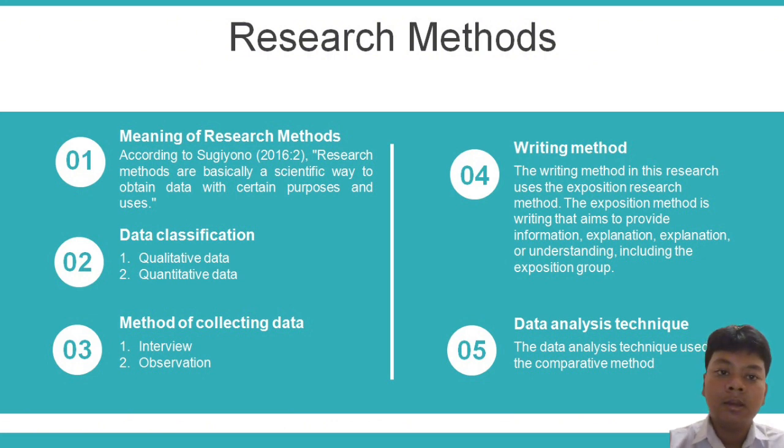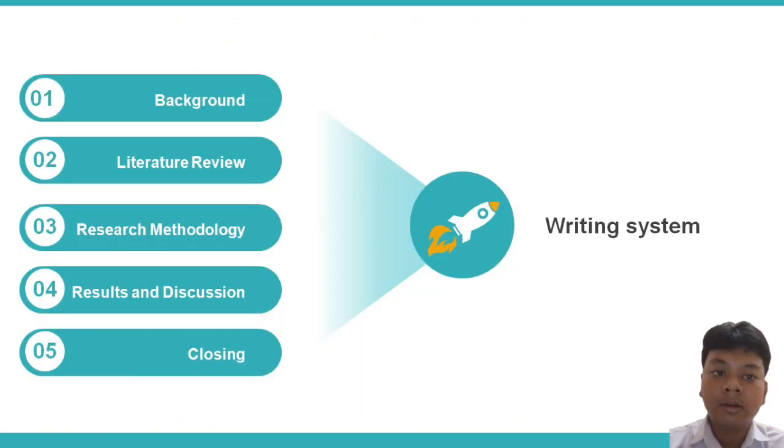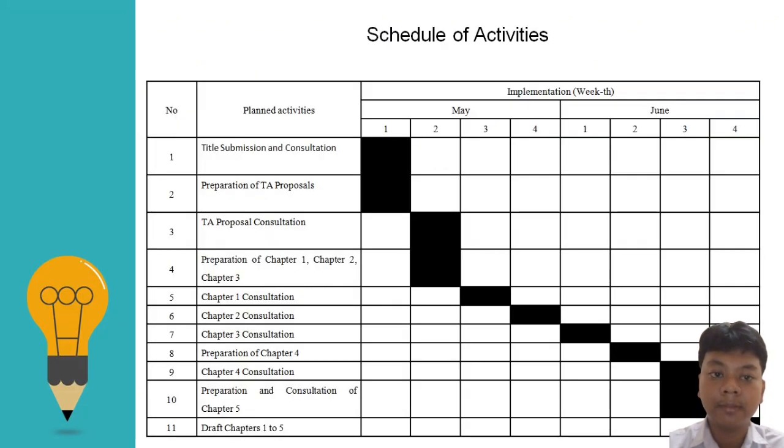In the grading system, chapter 1 is the background, chapter 2 is the literature review, chapter 3 is the research methodology, chapter 4 is result and discussion, and chapter 5 is closing.